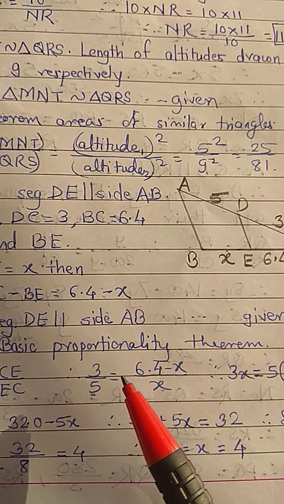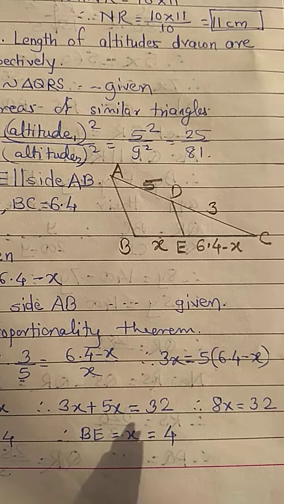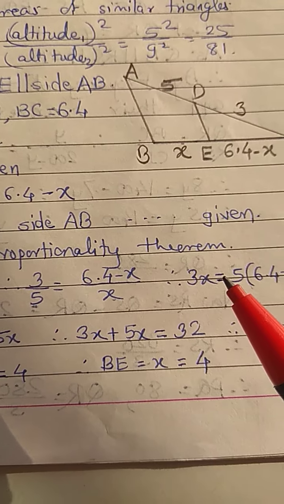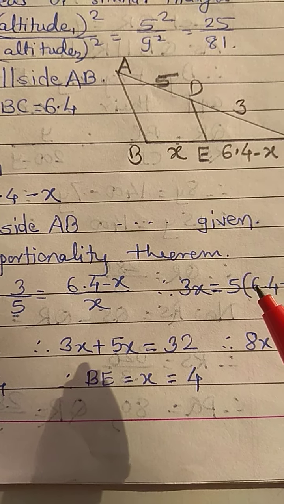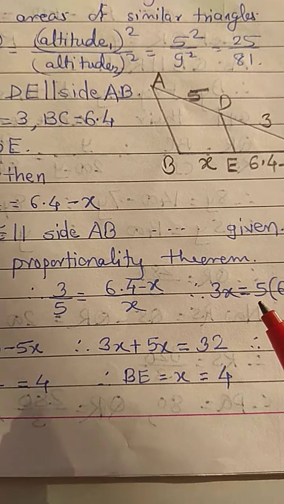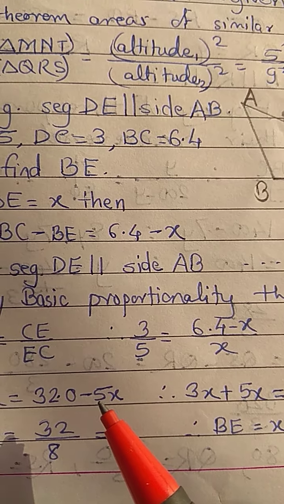By cross multiplication, 3X is equal to 5 times 6.4 minus X. Now 3X as it is. So 5 4s are 20, 2 carry, 5 6s are 30 plus 2, that will be 32, 32.0 it will be. So 5 into x, it is 5x.